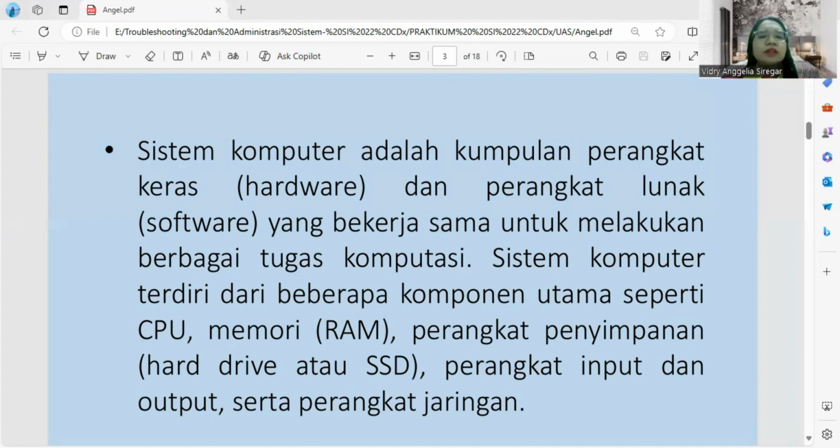Definition: a computer system is a collection of hardware and software that work together to perform various computing tasks. A computer system consists of several main components such as CPU, memory or RAM, storage device, hard drive or SSD, input and output device, and network device.